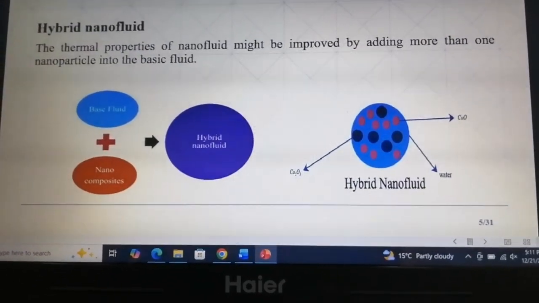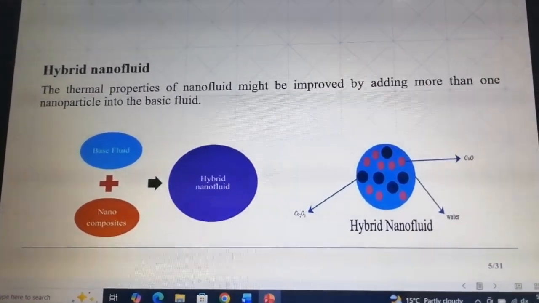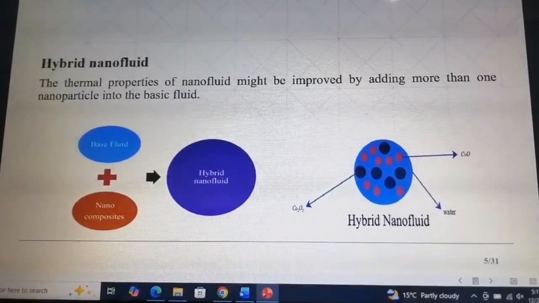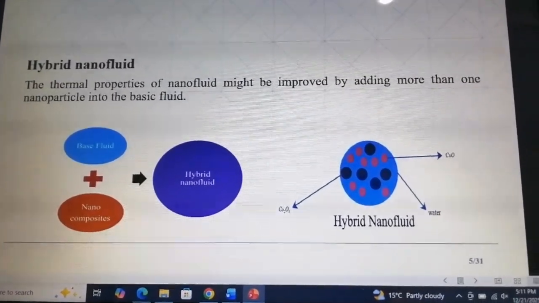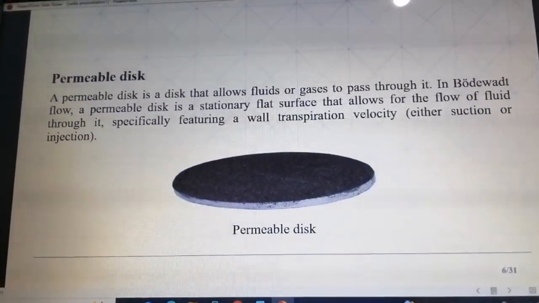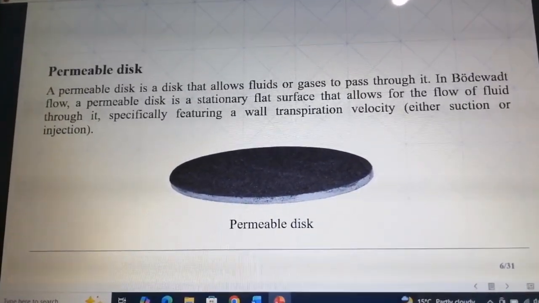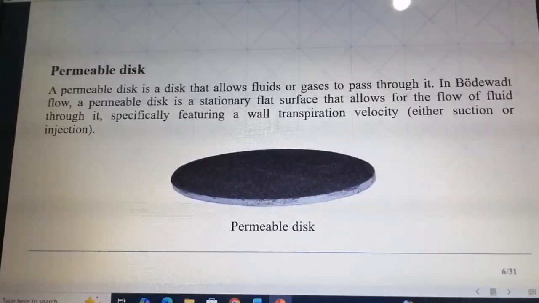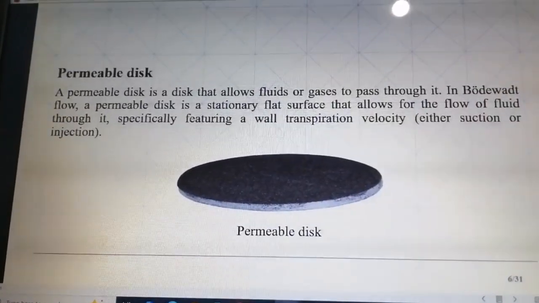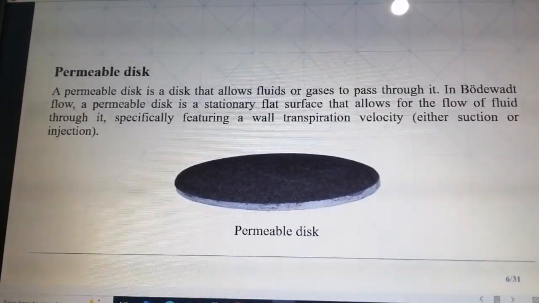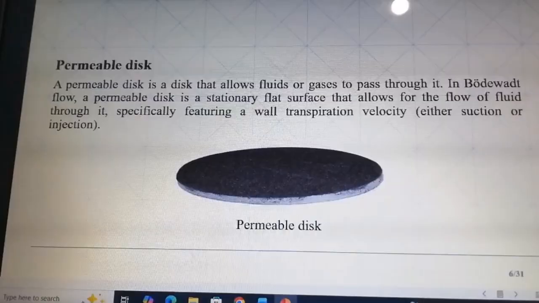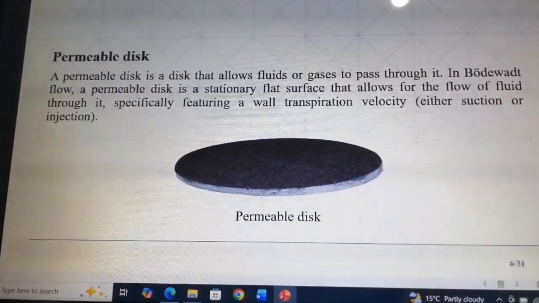Next, we discuss the hybrid nanofluid. A hybrid nanofluid contains more than one type of nanoparticle mixed in the base fluid. This combination further enhances the thermal properties compared to a simple nanofluid. Now, I will explain the concept of a permeable disc. A permeable disc is a surface that allows fluid to pass through it. In our study, the disc is stationary but fluid can move through it due to suction or injection. This permeability affects the flow behavior above the disc.